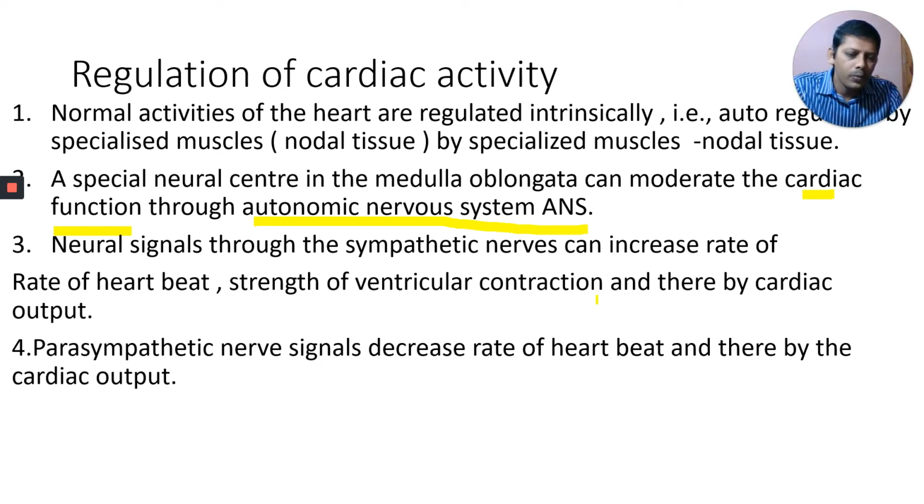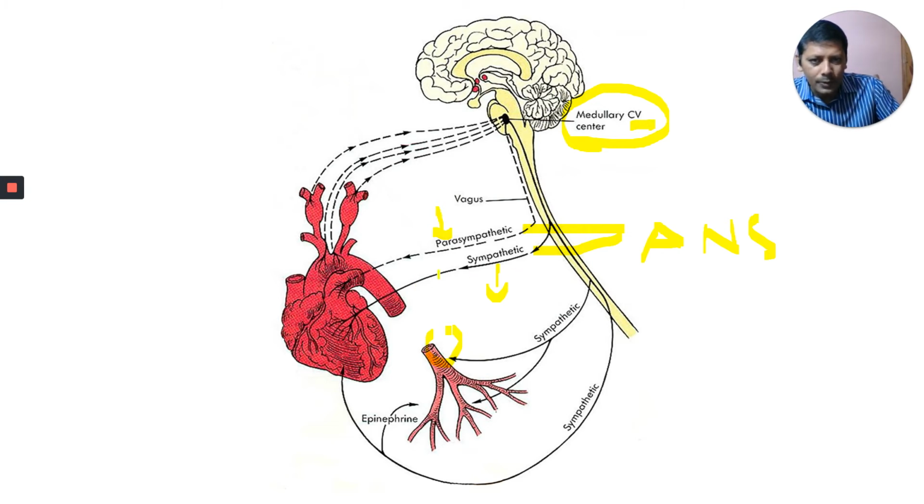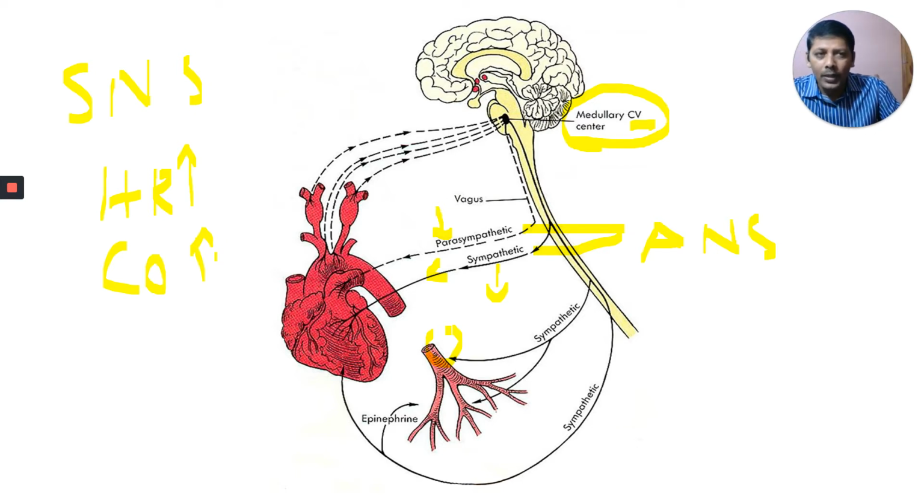ventricular contraction, and therefore cardiac output also increases. The sympathetic nervous system increases the heart rate, that means the number of beats, and therefore cardiac output also increases. Earlier we learned what cardiac output means: the volume of blood pumped out by each ventricle of the heart per minute. That is called cardiac output. When the heart rate increases, cardiac output increases. For example, the normal heart rate is 72 times on average.